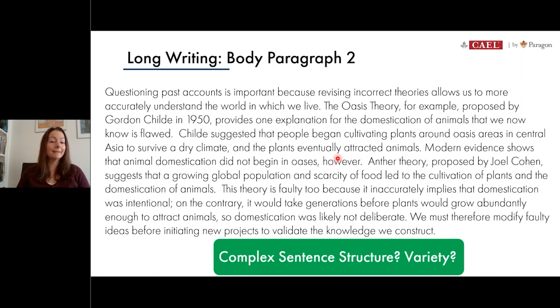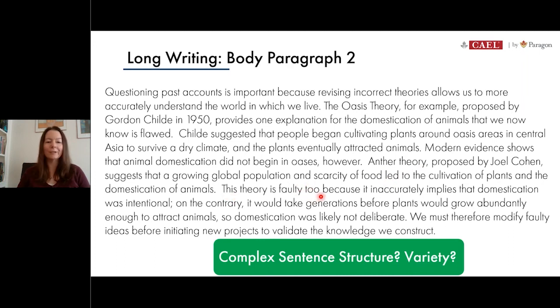My next sentence is a good one. I've used this higher level conjunction. The word however indicates an opposite, and I've included it at the end of my sentence, correctly following punctuation. So that again changes up my structure. Oops, I do have a little spelling mistake here. Look at what I just noticed. Another is spelled incorrectly. So I would fix that, but I'm very happy that I at least have a transition here that leads into the next.